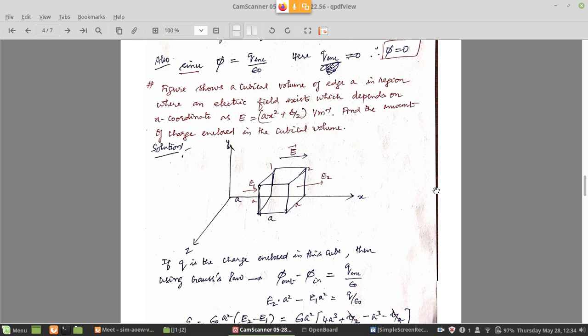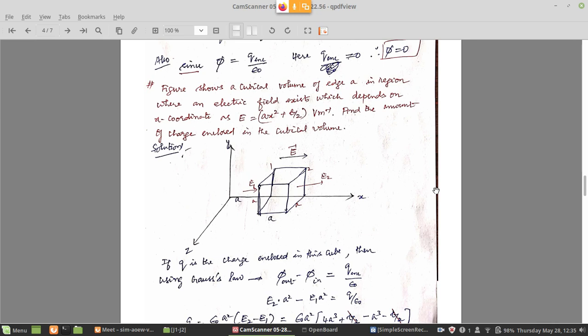Now the cube is placed such that 2 faces are perpendicular to the direction of the electric field. The electric field direction is indicated to be from left to right along the positive x direction. So 2 faces of the cube are perpendicular to the direction of the electric field, and the remaining 4 faces are parallel again. Now how can we calculate if the electric field E is a function of x? Here E is not given as a constant number, it is a function of x.